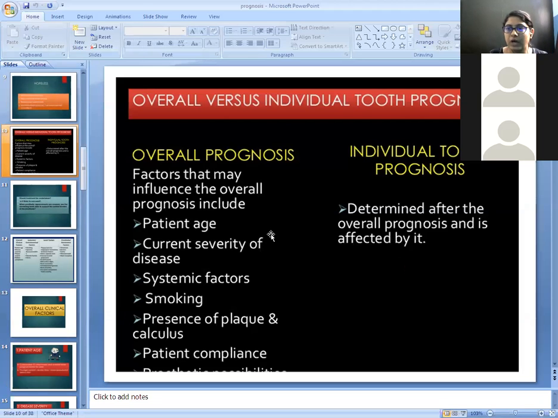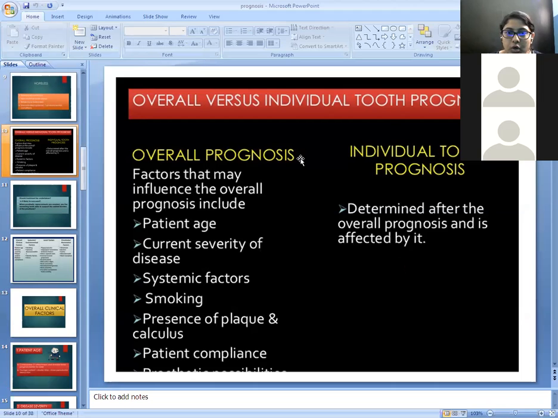So how does age affect the prognosis of the tooth? In young patients, for example young children, there are two types of diseases: aggressive periodontitis and chronic periodontitis. What happens in aggressive periodontitis?